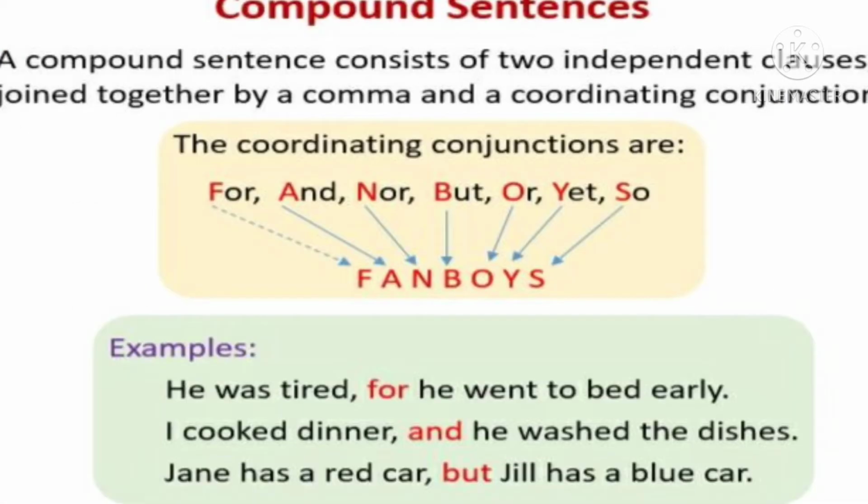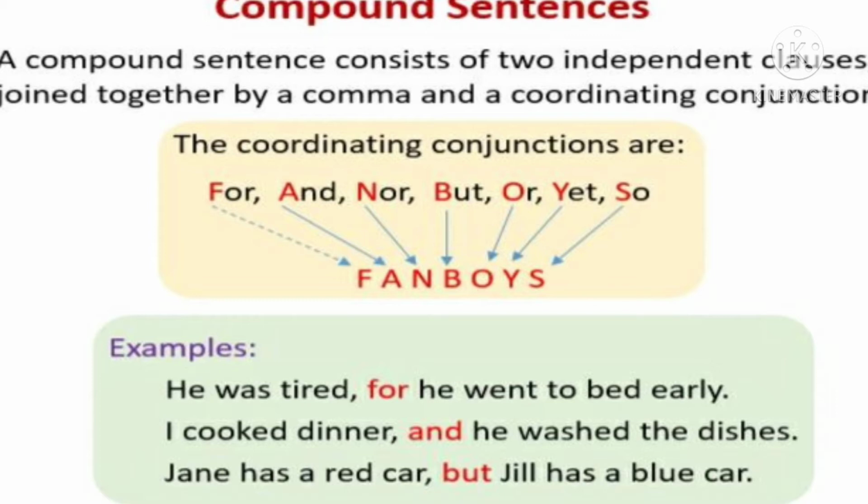Students, now let us see what is a compound sentence. A compound sentence consists of 2 independent clauses. They are joined together by a comma and a coordinating conjunction. So when we write a compound sentence, we join 2 independent clauses by using a comma and a coordinating conjunction. I already told you what an independent clause is. That sentence does not depend on any other sentence.